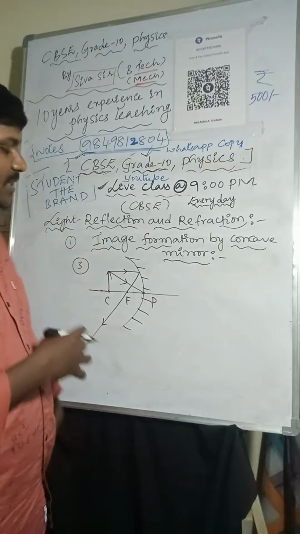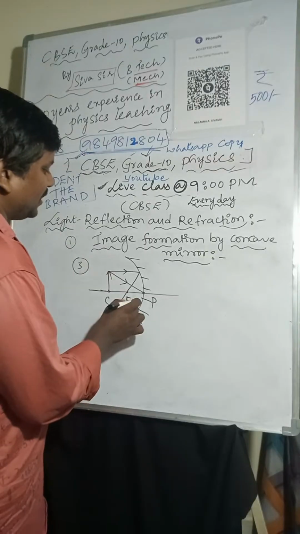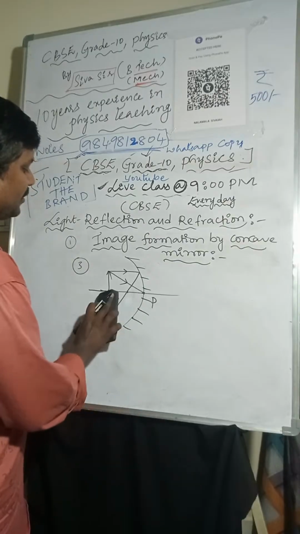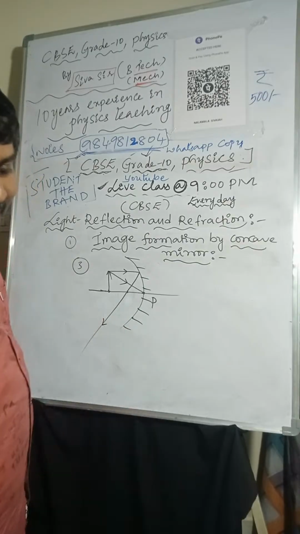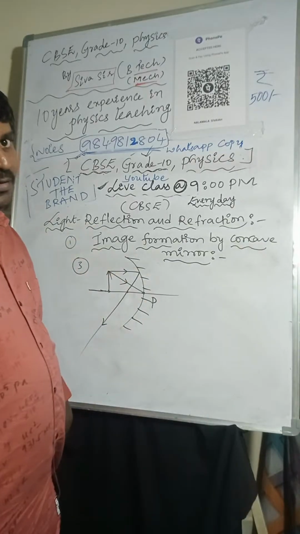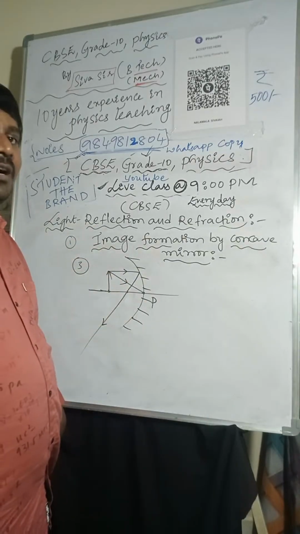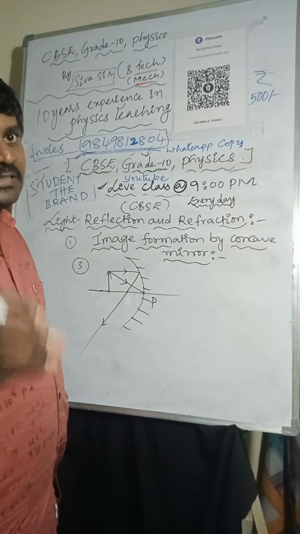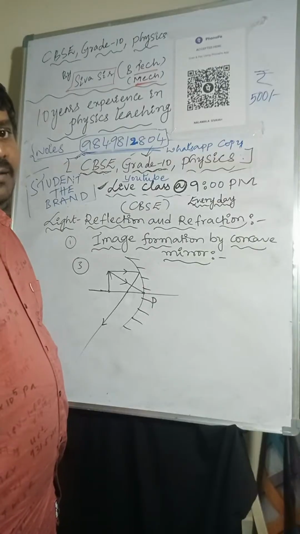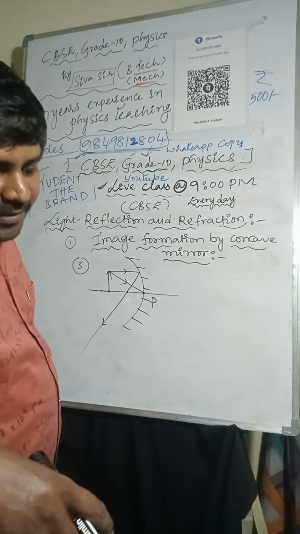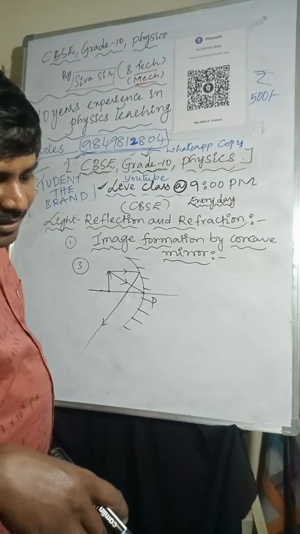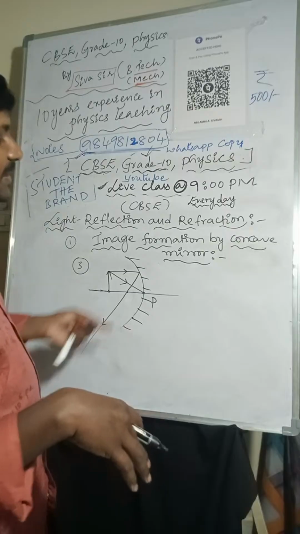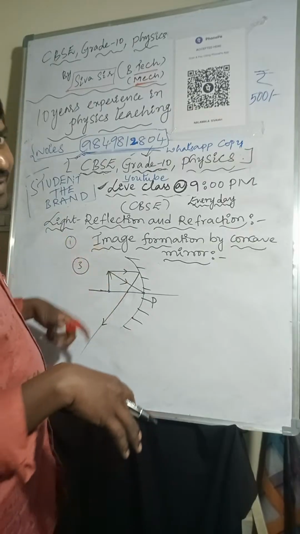Whatever I'm teaching also, follow the textbook notations and textbook diagrams, because in the board exam they will see the notations of the textbook. So that's why follow the textbook.